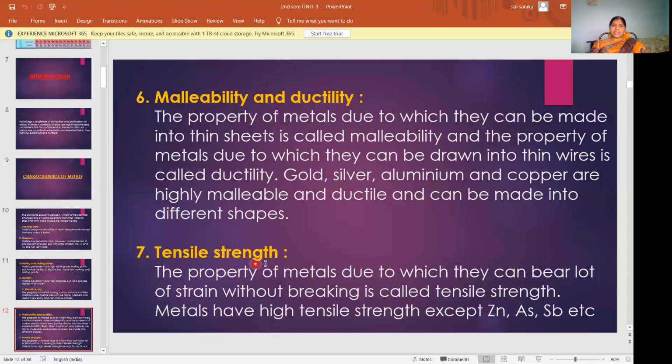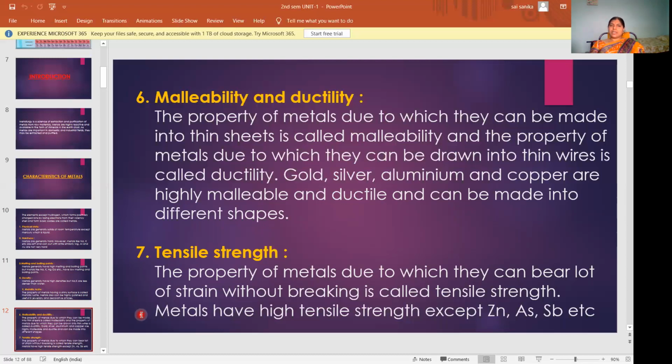And next come to the tensile strength. The property of metals due to which they can bear a lot of strain without breaking is called tensile strength. Metals have high tensile strength except Zn (zinc), As (arsenic), Sb (antimony), etc. What is meant by tensile strength? It is the property of a metal which can bear a lot of strain without breaking. That means whatever force or stress we apply, it will bear that force or stress without breaking. That is called tensile strength.